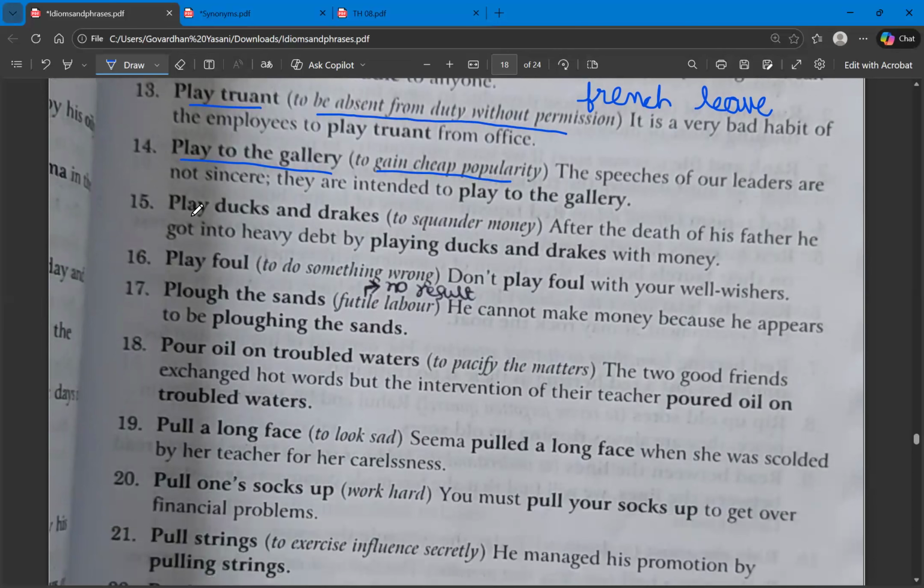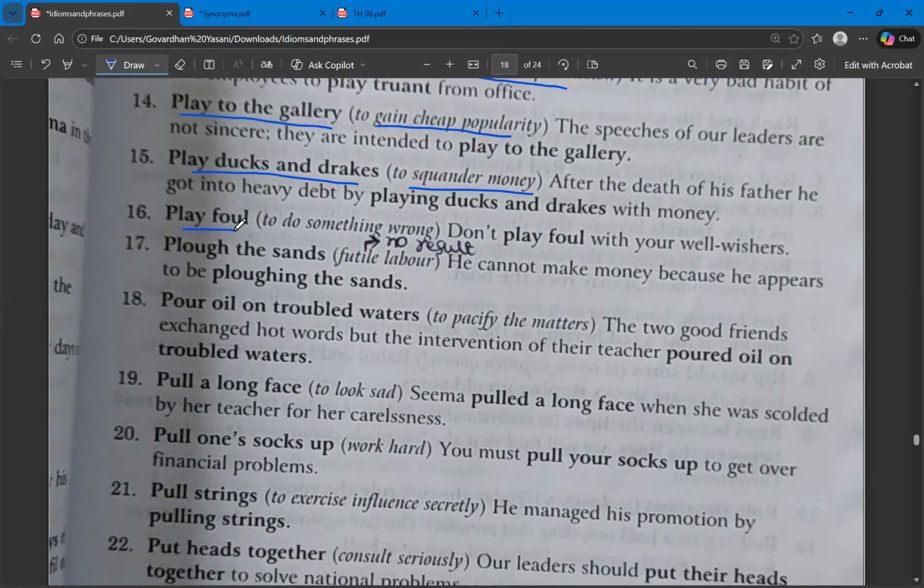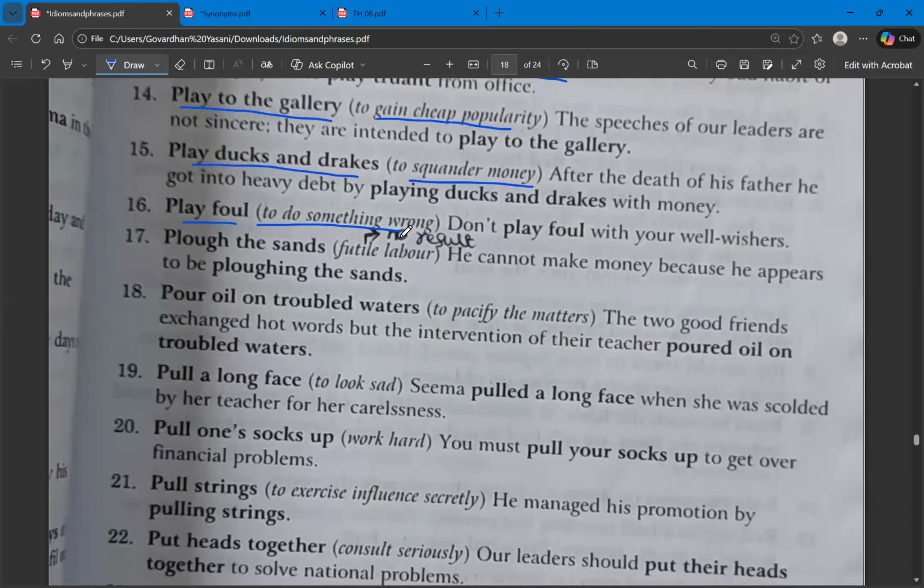The next one, play ducks and drakes. It means to spend money recklessly, or to squander money uselessly. That is the meaning of play ducks and drakes. Next, play foul. Play foul means to do something wrong.